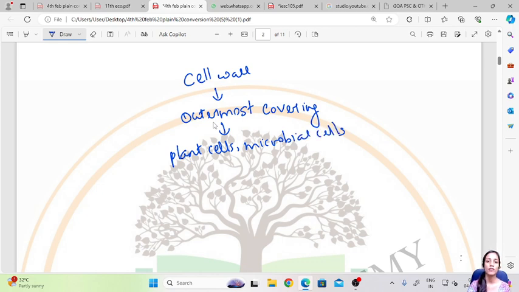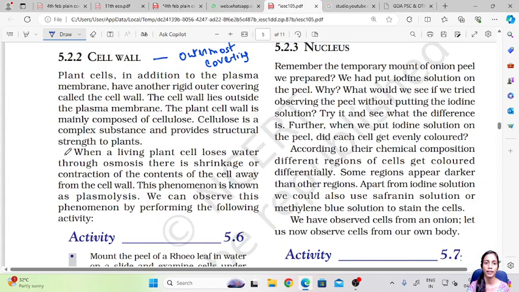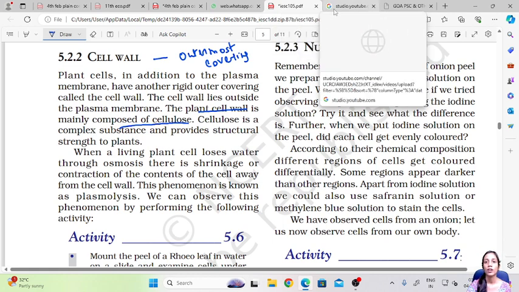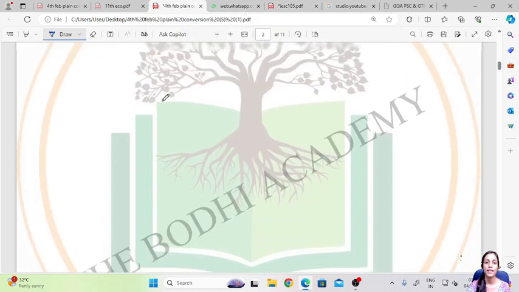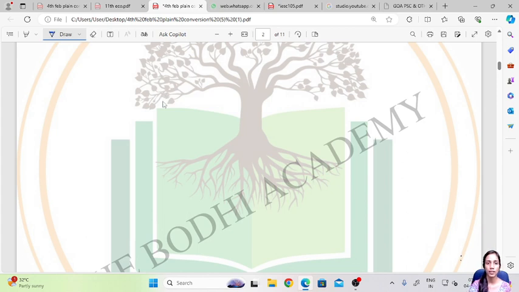Now what is this cell wall made up of? What does the cell wall contain? The cell wall of different cells contains different substances. The plant cell wall is mainly composed of a component called cellulose. First of all, what is cellulose? Cellulose is a structural polysaccharide.